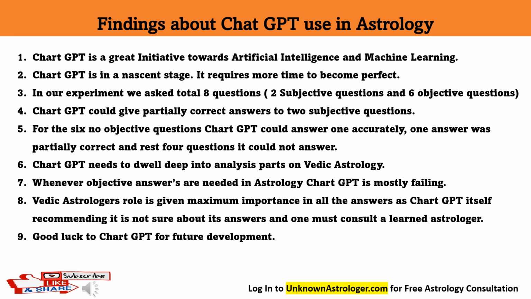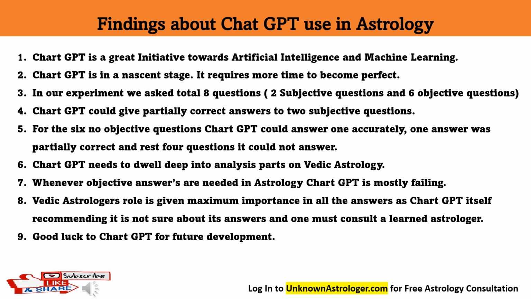And of the six objective questions we asked, except for Sade Sati Dhaiya, all others were incorrect answers, or ChatGPT declined, saying that it is not an astrologer and you need to go and consult an astrologer for that. So broadly, ChatGPT needs to dwell deep into analyzing Vedic astrology. Maybe it has to incorporate into its model some kind of astrological software which can interpret things. That's not there now. And on objective answers, it is completely failing.